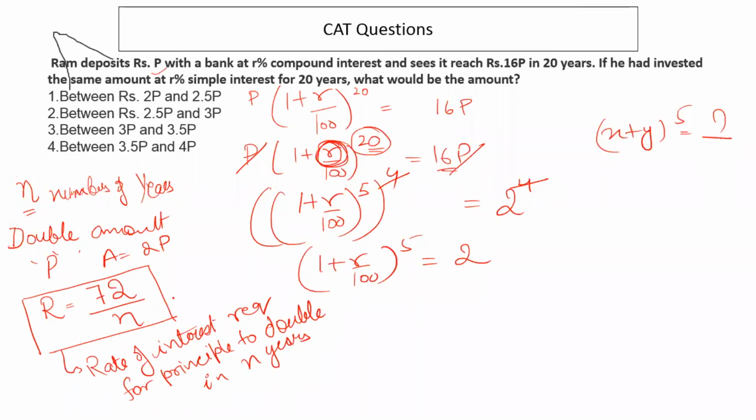It can be any principal, but the formula remains the same. The rate of interest would be 72 upon n for principal to double up. In this case, (1 + r/100) to the power 5 is 2, which again means that the amount is double the principal. Right? So r here will be 72 upon 5, because n is 5,